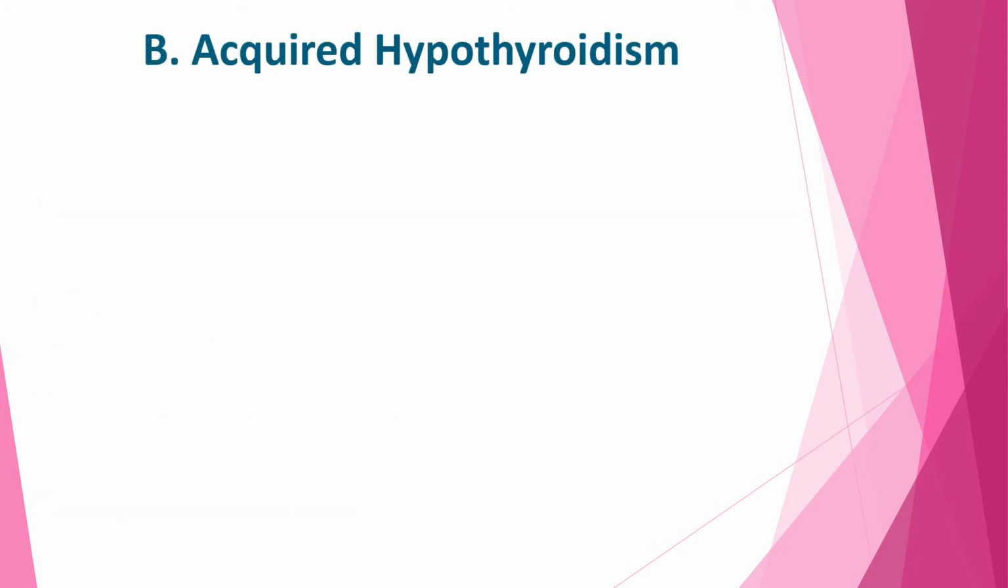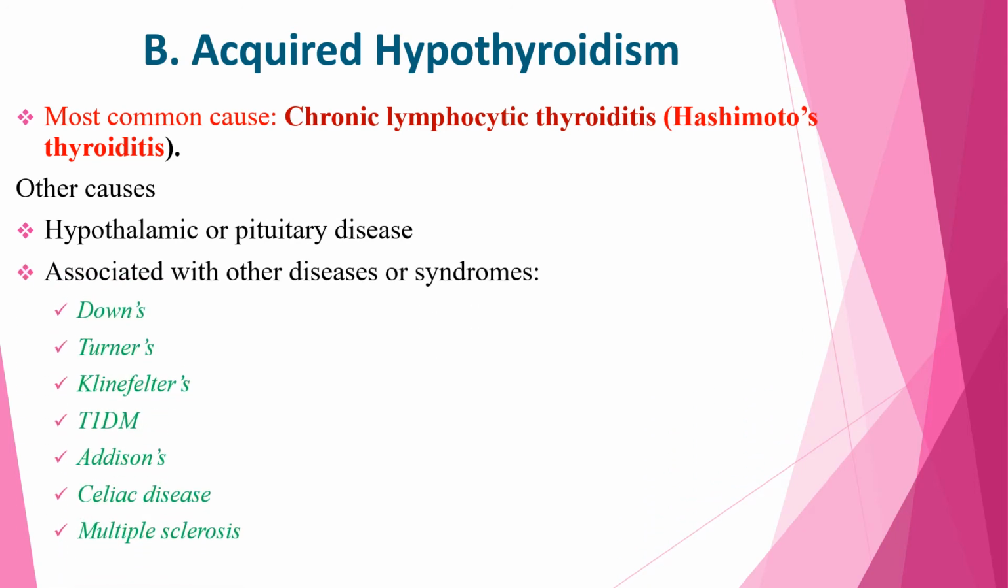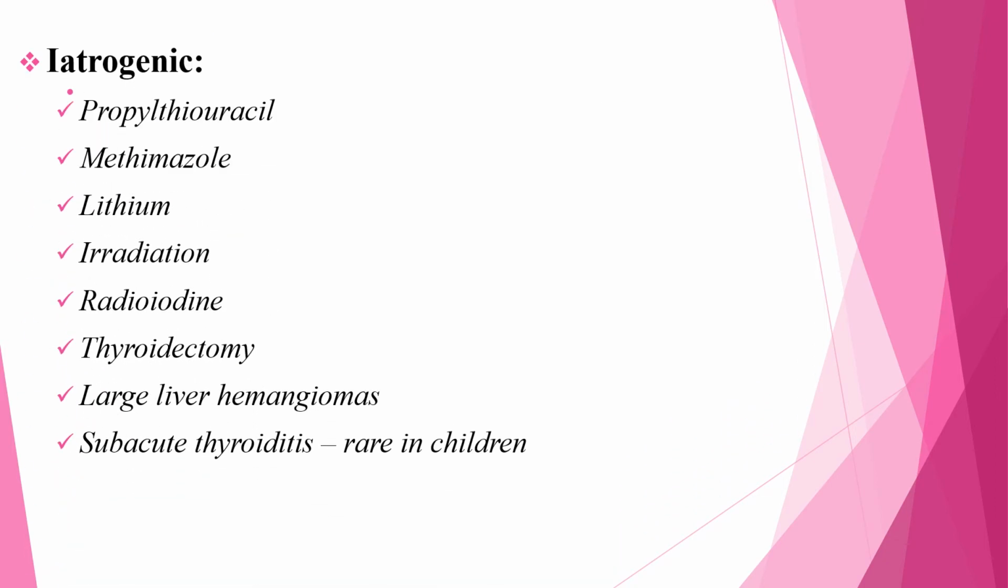The second is about acquired hypothyroidism. The most common cause for acquired hypothyroidism is chronic lymphocytic thyroiditis or Hashimoto's thyroiditis. Other causes of acquired hypothyroidism include hypothalamic or pituitary disease, associated with other diseases or syndromes such as Down's, Turner's, Klinefelter, type 1 DM, Addison's disease, celiac disease, and multiple sclerosis. And also iatrogenic causes such as treatment with PTU, methimazole, lithium, radiation of thyroid area, radioiodine, thyroidectomy, large liver hemangiomas, and subacute thyroiditis rarely can cause hypothyroidism in children.